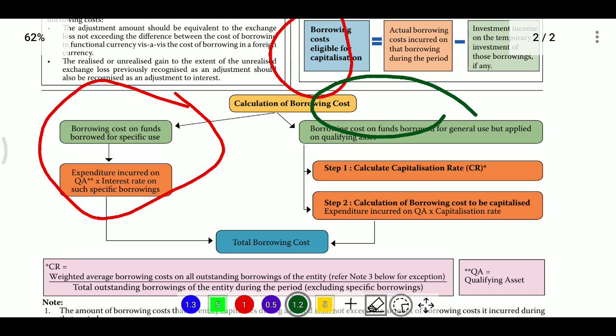General borrowings are all other borrowings of the entity which can be used for any purpose. Here we need to assume that specific borrowings are used first to incur expenses on the qualifying asset, and then the general borrowings are used to incur the remaining expenses on the qualifying asset. Always we need to assume the same.